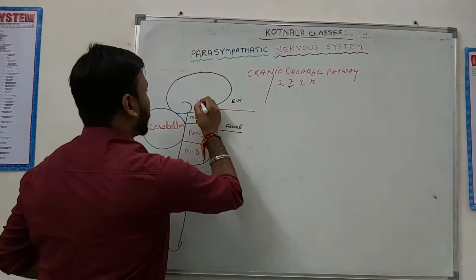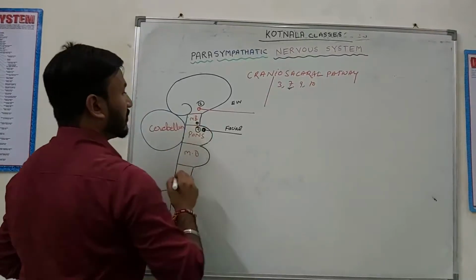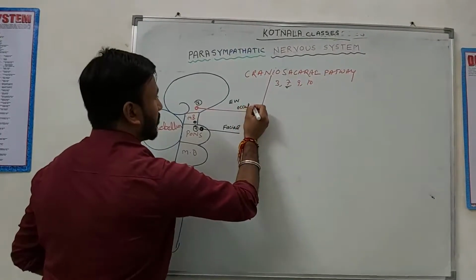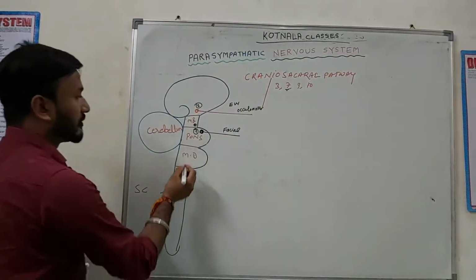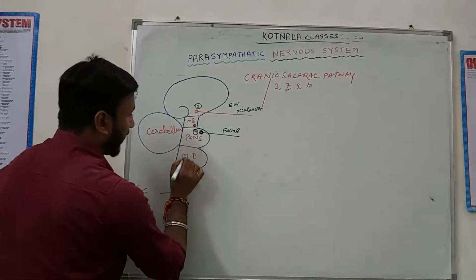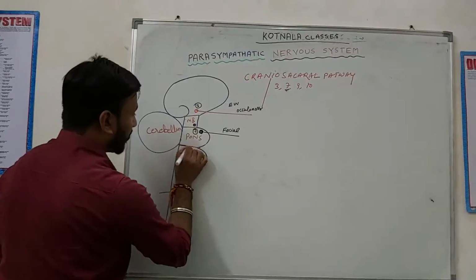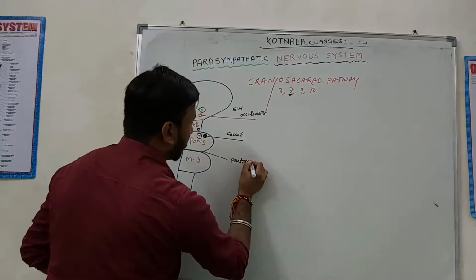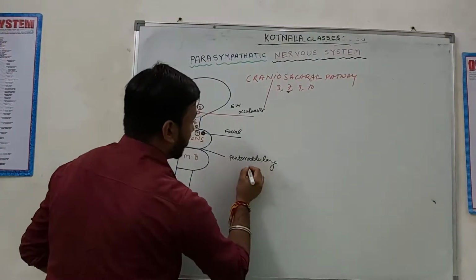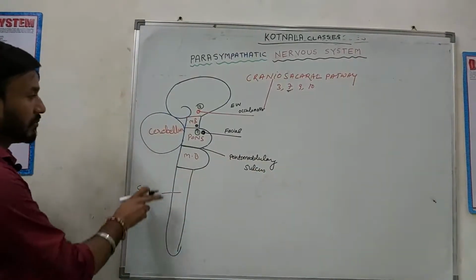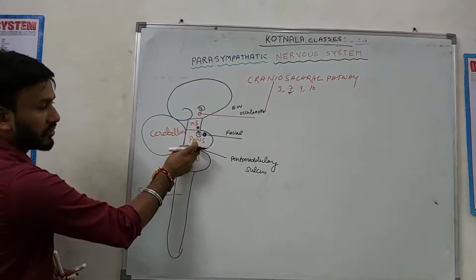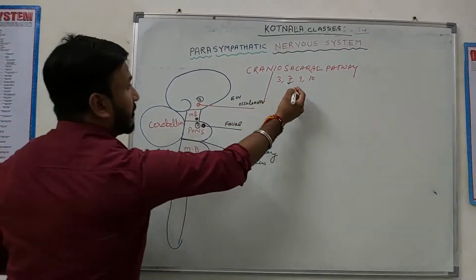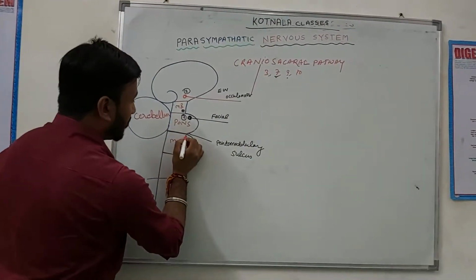The seventh cranial nerve is the facial nerve, and the third cranial nerve is the oculomotor nerve. Now cranial nerves 9 and 10. What is the name of this sulcus? This sulcus is known as the pontomedullary sulcus or junction, because it is situated between the pons and the medulla oblongata. Cranial nerves 9 and 10 come from the medulla oblongata.